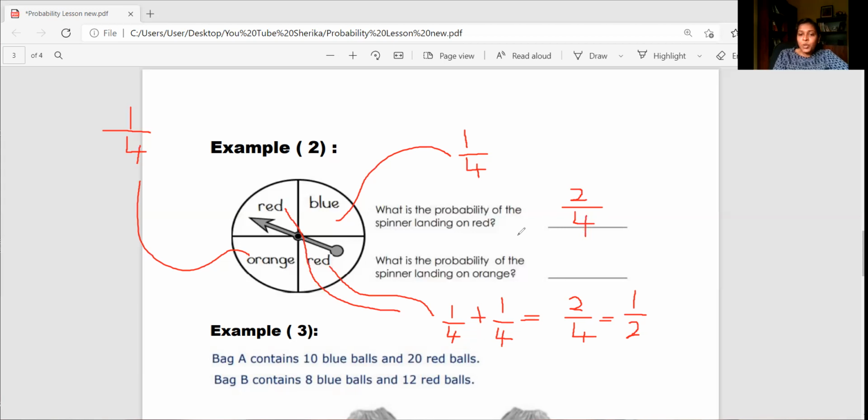The second part, what is the probability of the spinner landing on orange? Now this orange color, we have only one part out of 4. So therefore, I can write the probability as 1 out of 4, right? So this is what we have done. We got a spinner. First, we identified the correct parts, right? So like that way you can do. Okay, let's move to the third question.